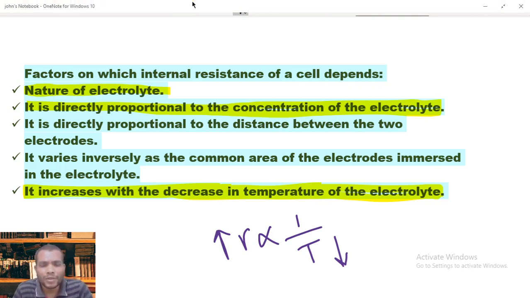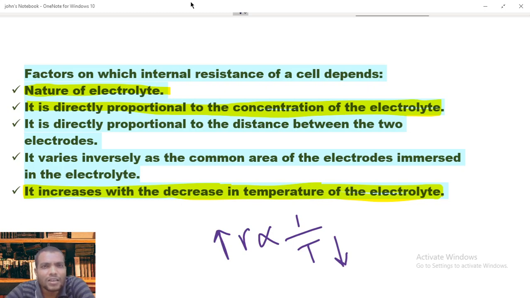You may have noticed that a car is difficult to start in the winter season than in summer. Why? Because to start a car, it depends upon the battery. The battery gives the ignition. Now in winter, the battery's internal resistance increases. Why? Because in winter the temperature falls, and when temperature falls, the battery's internal resistance increases.